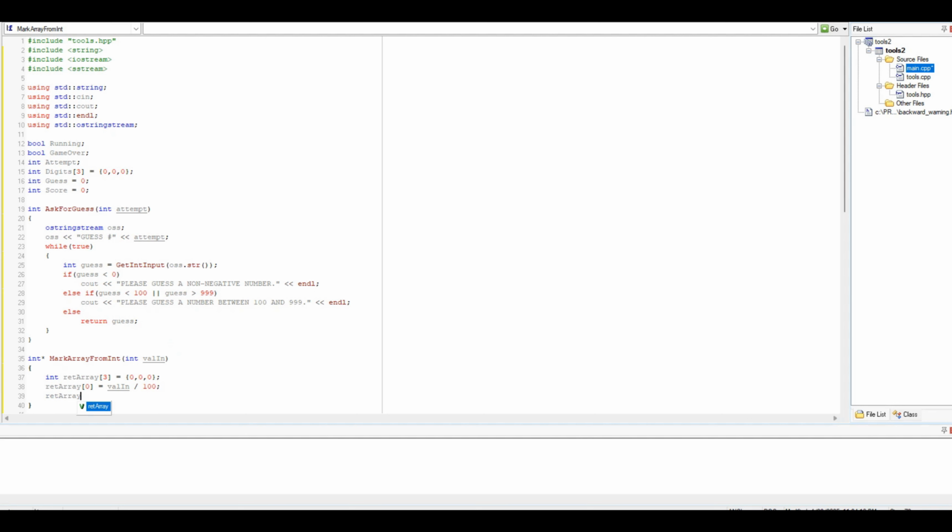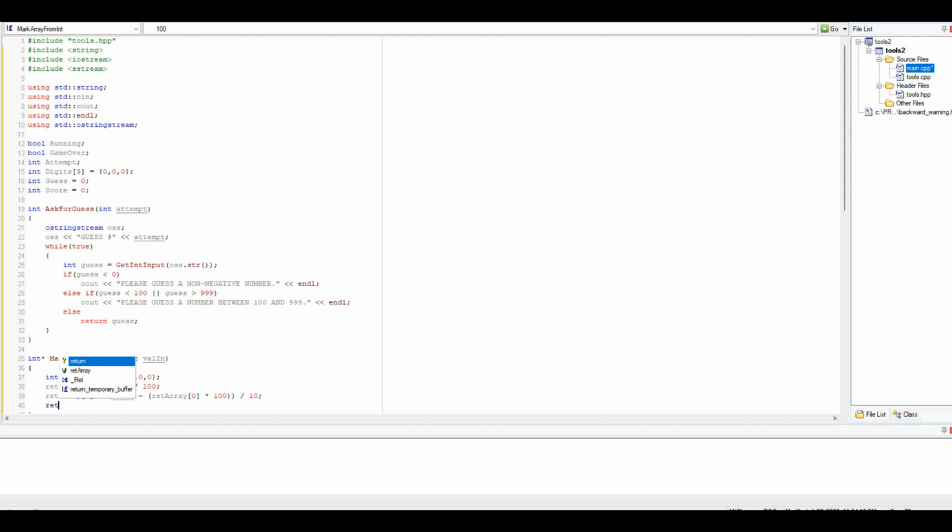Ret array 1 is going to equal val in minus ret array 0 times 100, divided by 10.